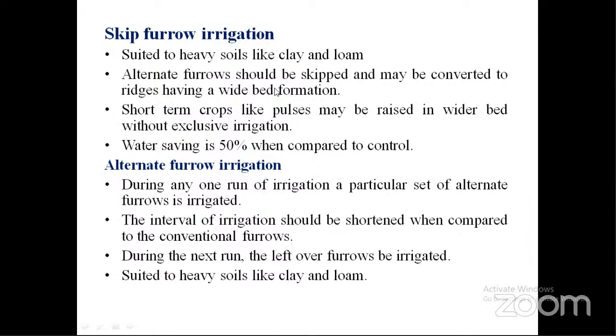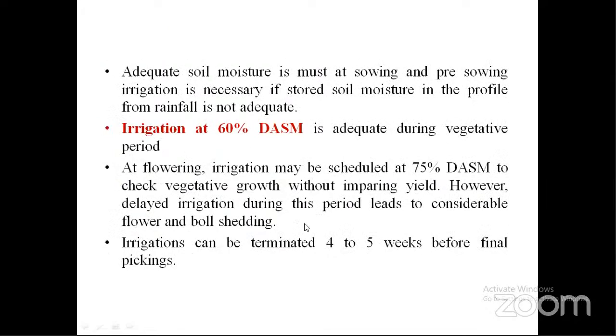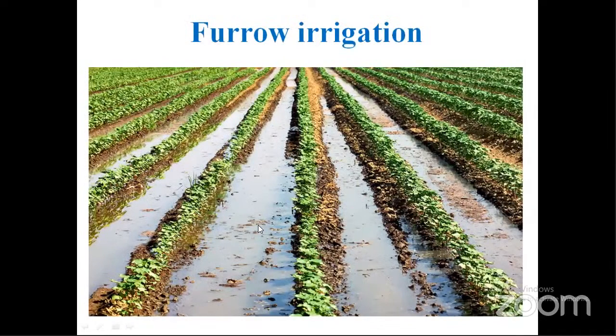Alternate furrows will be skipped in this kind of irrigation, and they may be converted to ridges having a wide bed formation. But in alternate furrow irrigation, suppose furrows are present here, only this furrow is irrigated and this is skipped, and again this furrow is irrigated. That means alternate furrows are irrigated.